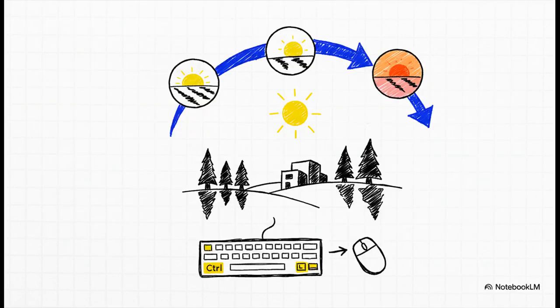Okay, you have to try this. It's one of the coolest things. Just hold down Control and L and then move your mouse around. You're literally grabbing the sun and dragging it across the sky.